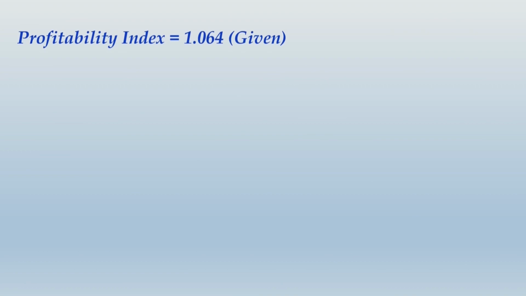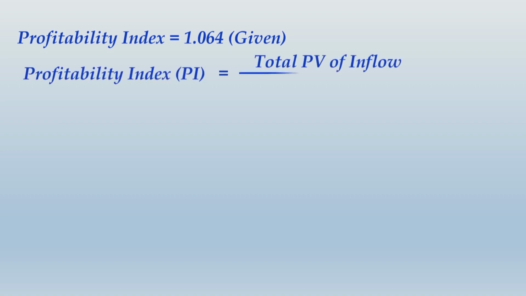Let us move ahead and continue with this information and relate that with the next point given in the question, which is profitability index. So already we are informed that profitability index is given as 1.064. Now if you just recall what is the meaning of profitability index, it is total PV of inflow divided by total PV of outflow. So now the total PV of outflow, which is the cost of the project, we already know, and profitability index is also known.